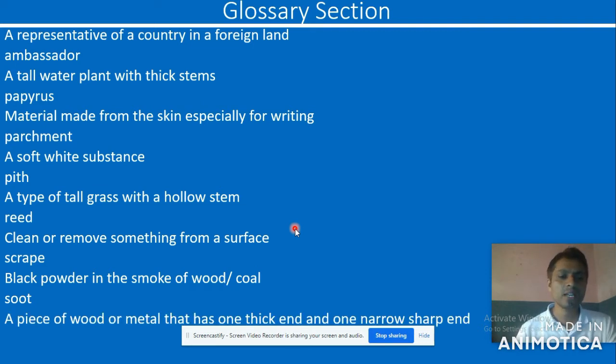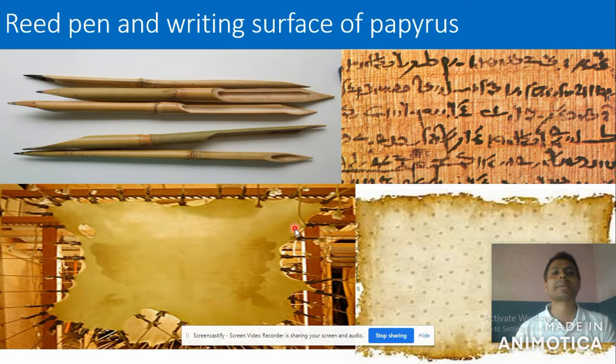Now, a piece of wood or metal that has one thick end and one narrow sharp end is called a wedge. Again, wedge. Great.